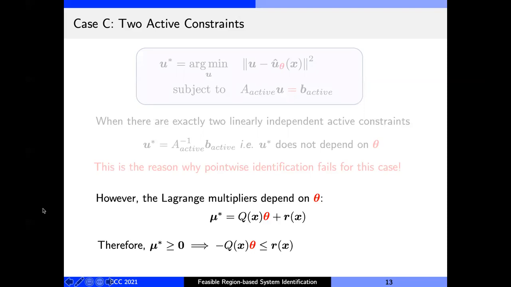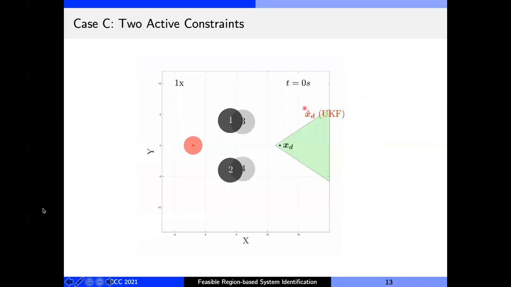The Lagrange multipliers do depend on theta, and the non-negativity does give us a time-varying polyhedron in which theta belongs. In this video, you will notice that as the robot moves, two obstacles always remain active for some time. And during this time, the UKF-based estimate of the goal doesn't change at all. But a set-based estimate does correctly identify a green region which does enclose the true goal. As the robot exits this field of two active obstacles, the UKF estimate quickly converges to the true goal, as does our green region-based estimate.